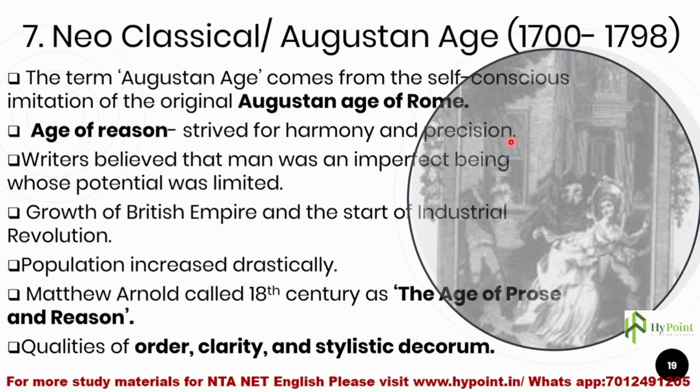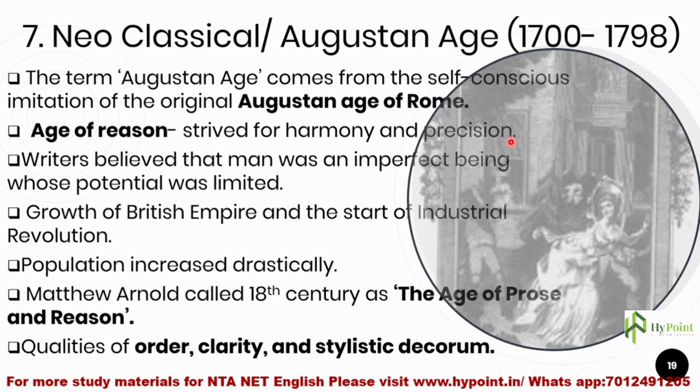I mean clarity, or clarity of thought, and harmony. In the Neoclassical age you just cannot write too subjective, emotional things. We cannot see such themes in the works of Neoclassical age writers, because they were too much concerned with form, and they were striving for harmony, precision and clarity, more than literariness, more than emotion, more than subjective thoughts.